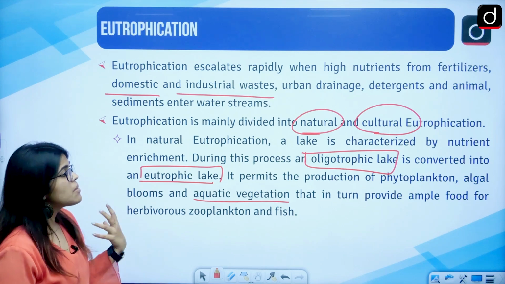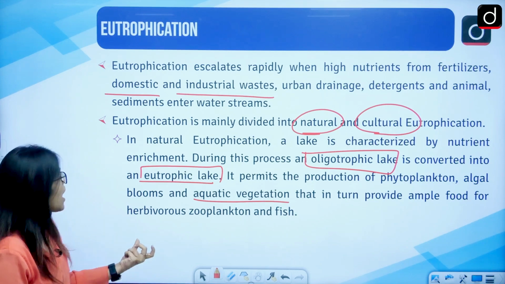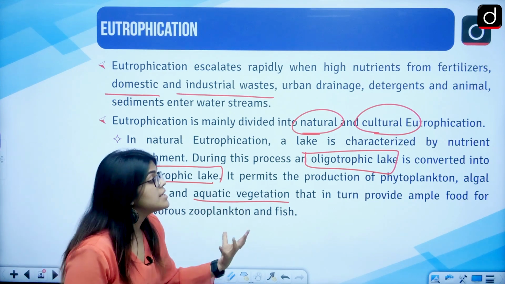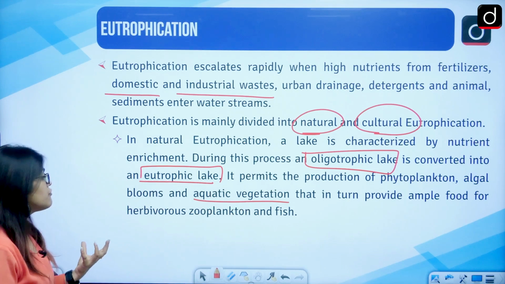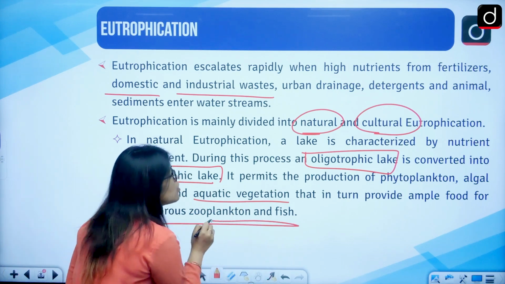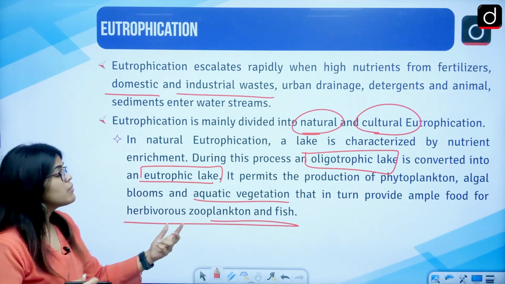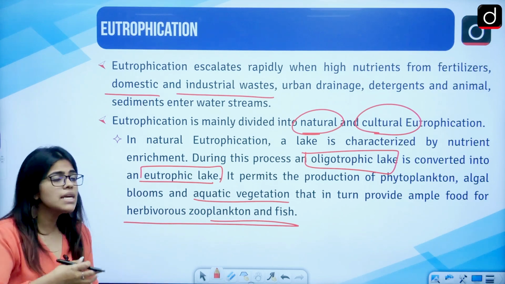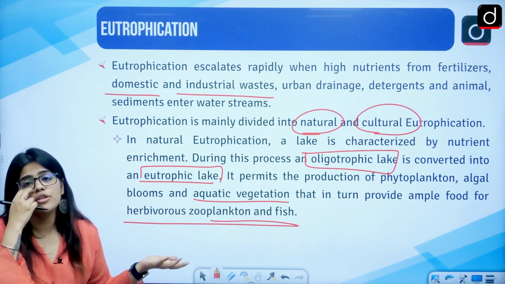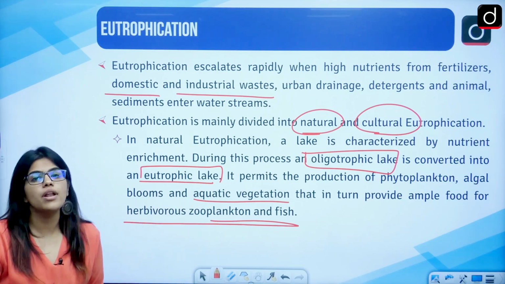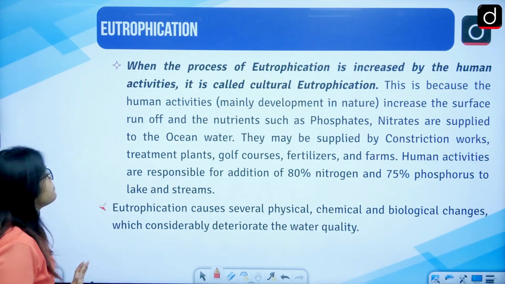So it permits the production of phytoplankton, algae blooms, and aquatic vegetation that in turn provide ample food for the herbivores, zooplankton and fishes. Gradually the oxygen they use would be increasing, and when they increase all the usage of oxygen, the other flora and fauna would suffer.